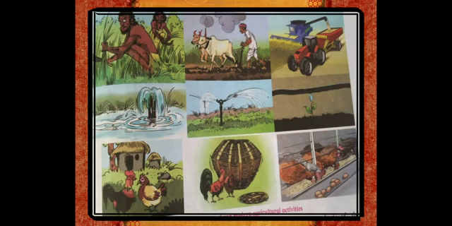Primitive man is shown, that is, old man or stone age man. Now, they used to cut the food crop with the help of a sickle. Also, they used to use animals like cattle for agricultural purpose. Then they used to keep the sheep, then hens at their home itself.